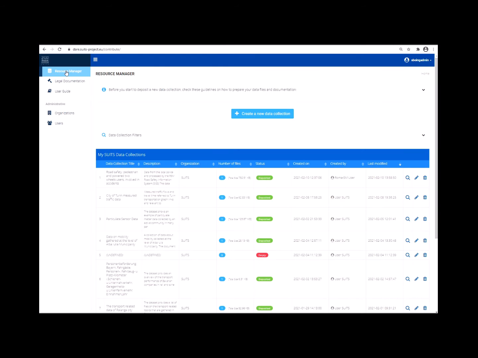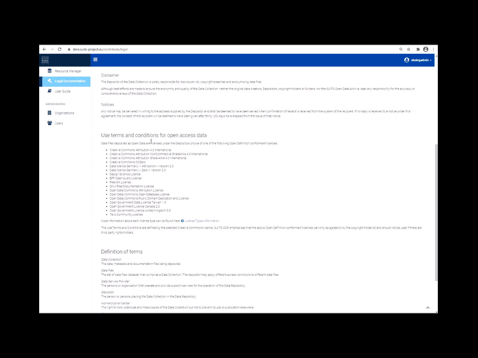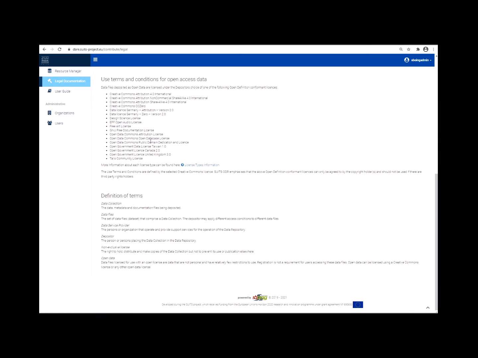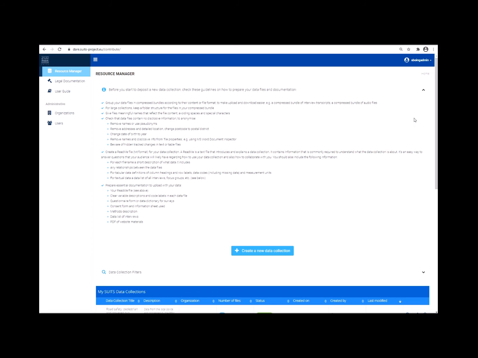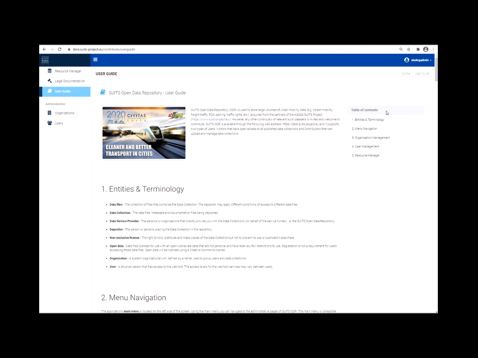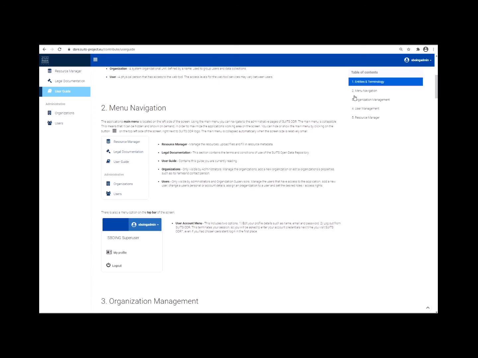If this is your first time accessing the ODR, make sure you understand all the legal documentation that is provided, including terms and conditions for depositing and accessing open data, and various term definitions. Before you start depositing a new data collection, please check the provided guidelines on how to prepare your data files and documentation. There is an online user guide available on the left panel that can guide you through the functionality of the ODR and explain to you all your options, depending on your role.